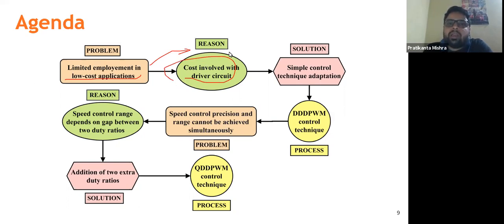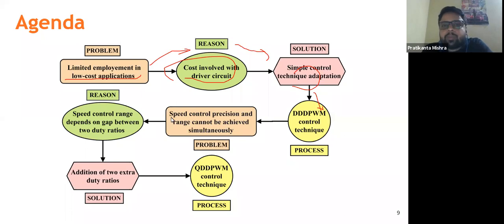With that reason, we went for a solution, a simple control technique adaptation. So what could be the simple control technique? This is triple DPWM, or anything else like a bang-bang controller or any other controller. It is the same thing but with a different name. You can go for that controller, as it is a simple control technique.